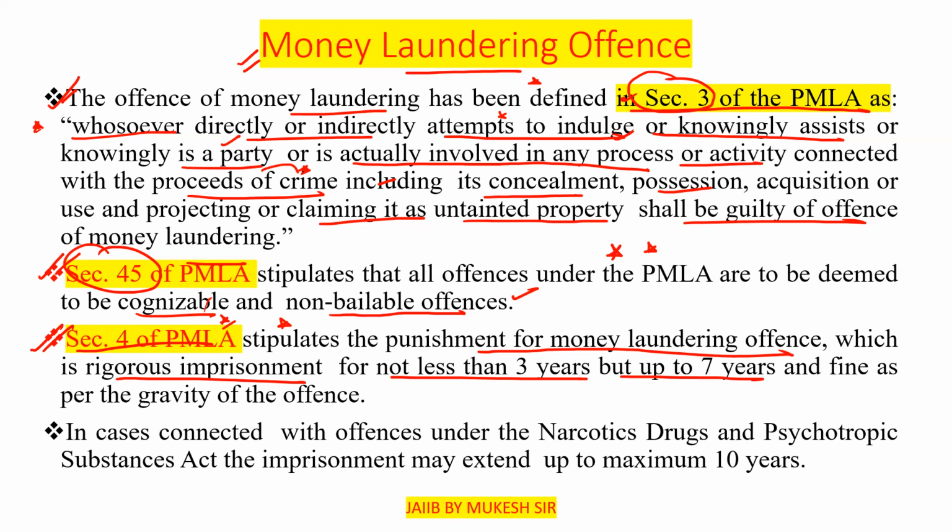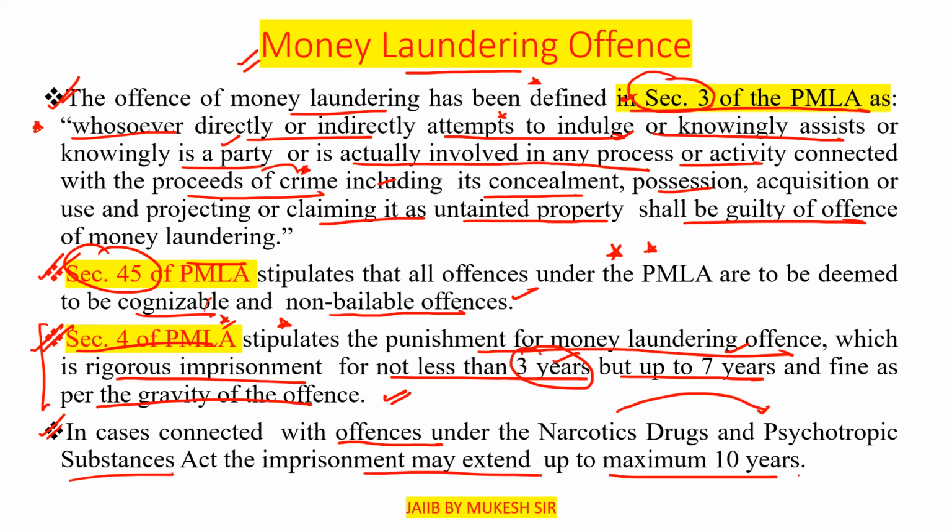Section 4 of the PMLA stipulates that the punishment for the money laundering offense is rigorous imprisonment for not less than 3 years, that is minimum 3 years but up to 7 years, and fine as per the gravity of the offense. Further, under the PML Act, in cases connected with offenses under the Narcotic Drugs and Psychotropic Substances Act, the imprisonment may extend up to 10 years.